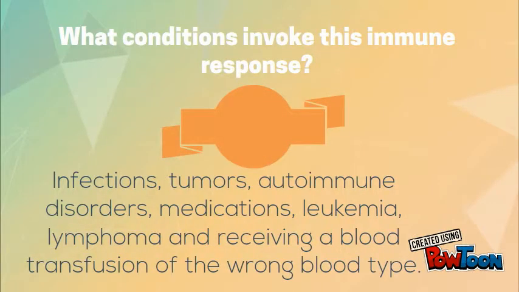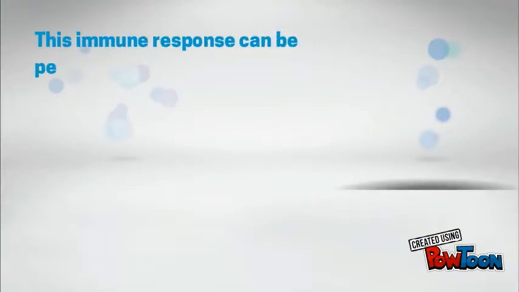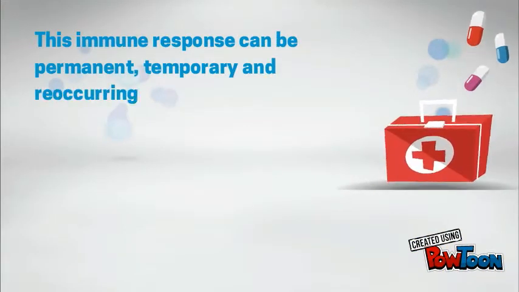What conditions invoke this immune response? Infections, tumors, autoimmune disorders, medication, leukemia, lymphoma, and receiving a blood transfusion of the wrong blood type can invoke this immune response. This immune response can be permanent, temporary, and recurring.